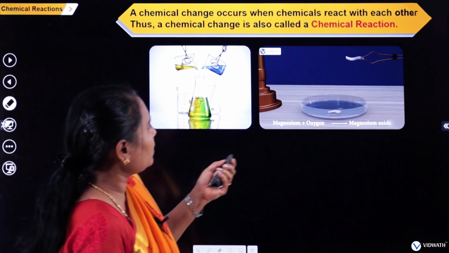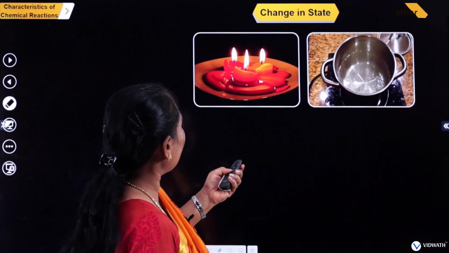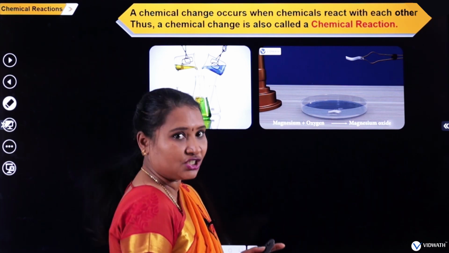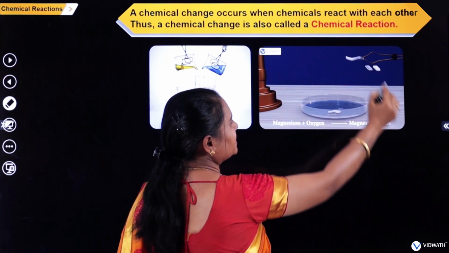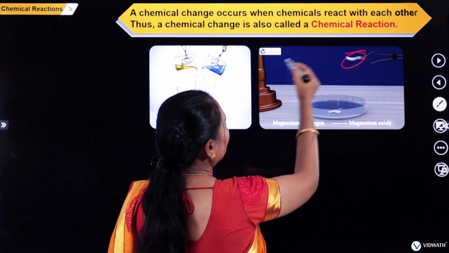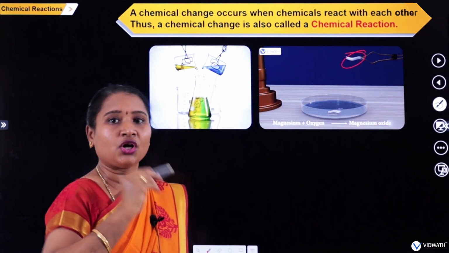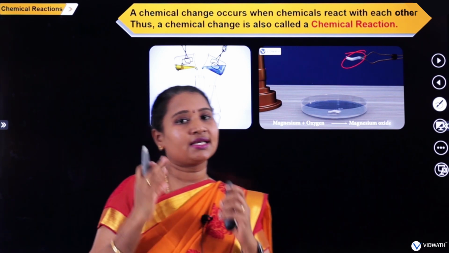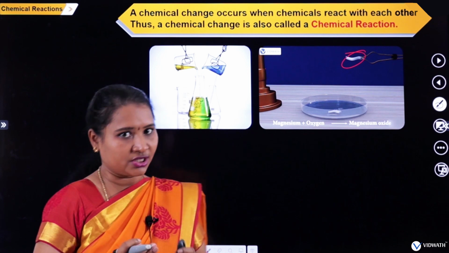So, what is shown here is a magnesium ribbon. Okay, you have a magnesium ribbon, and you are burning the magnesium ribbon on a flame. So this is nothing but a burning, or you call it a combustion reaction.